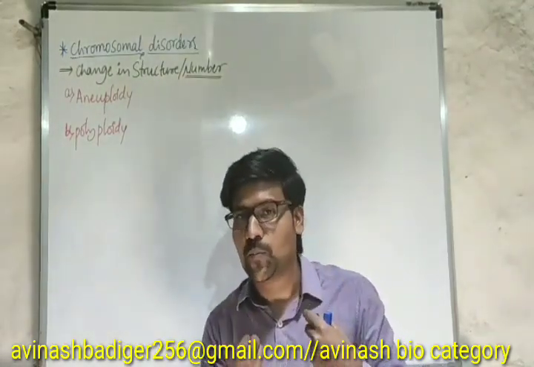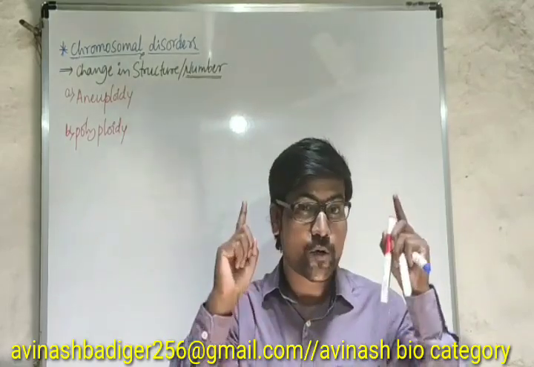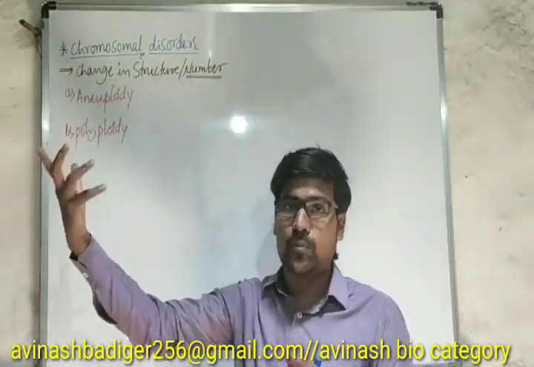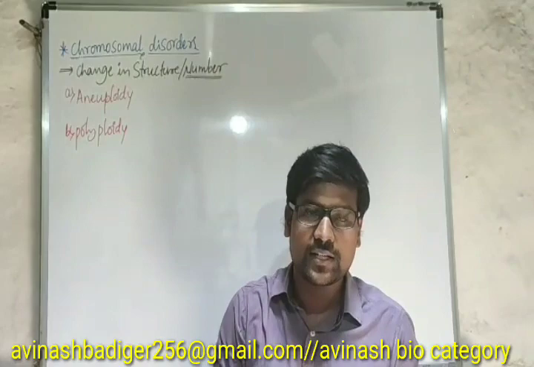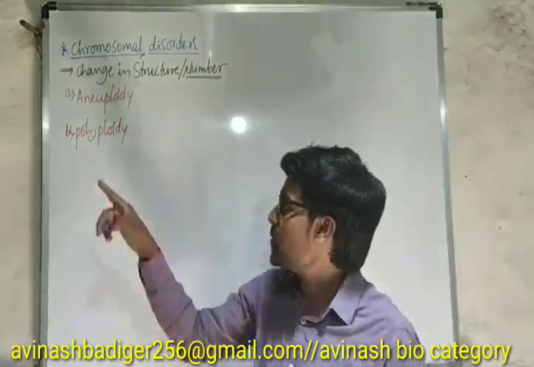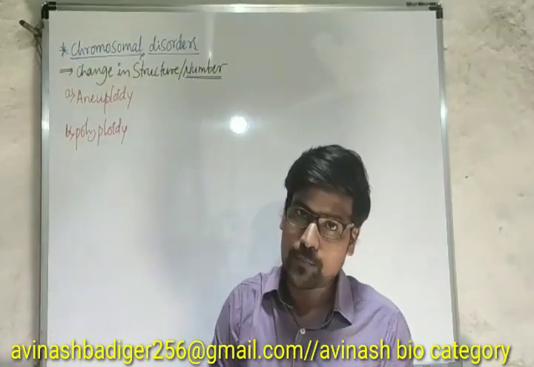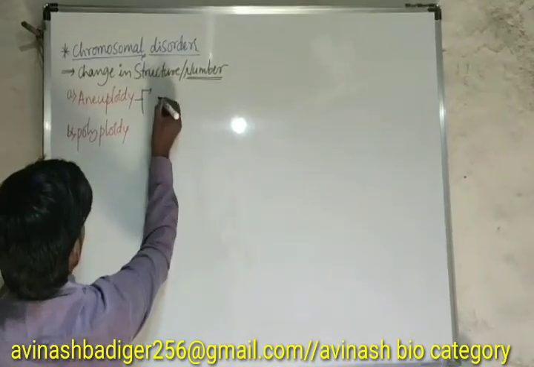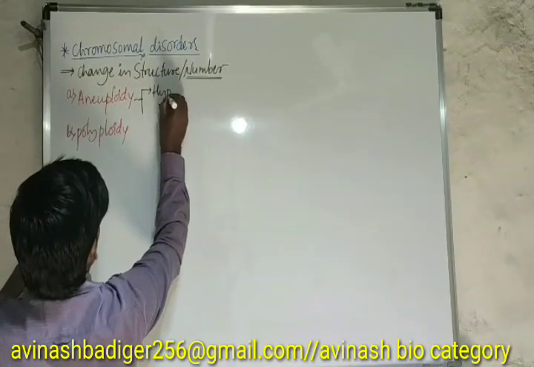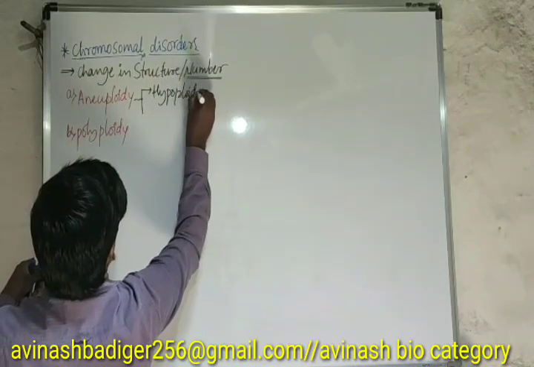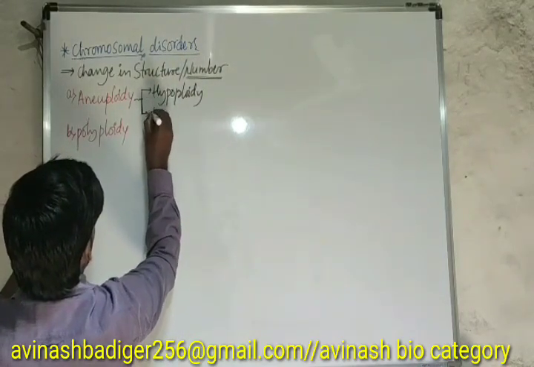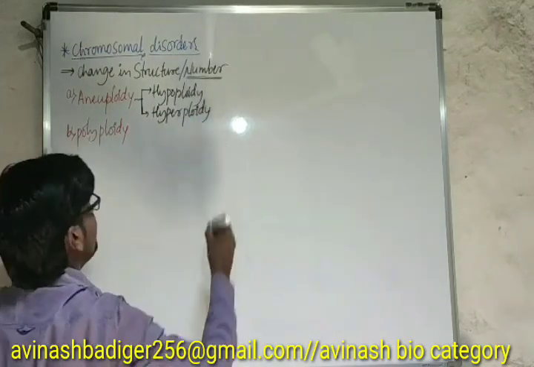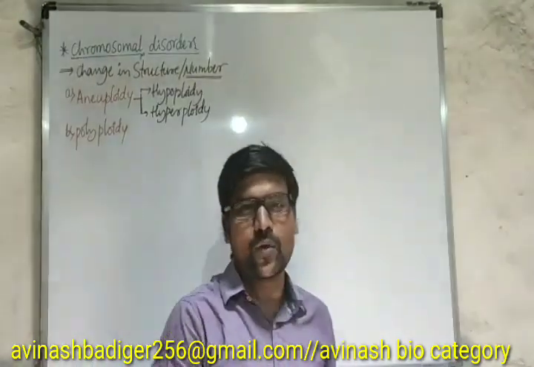For example, if I consider human beings, the chromosome number is 46 in total. Any change from this number leads to a change in the chromosomal number, which finally leads to chromosomal disorders. So regarding the change in number of chromosomes, we have two conditions, aneuploidy and polyploidy. Aneuploidy means either hypoploidy or hyperploidy.